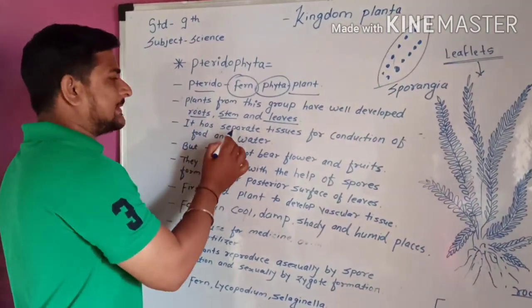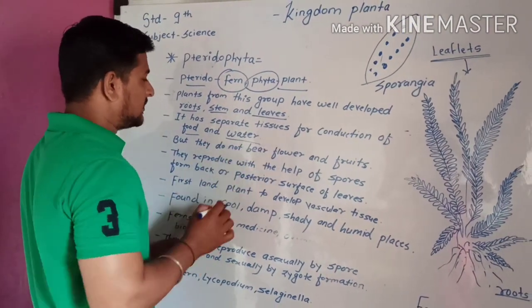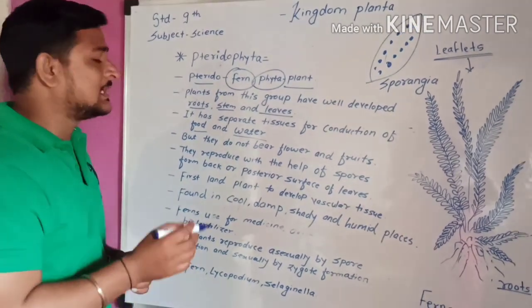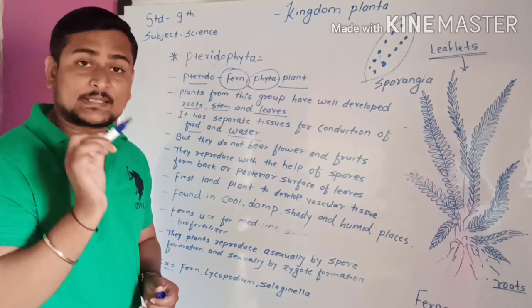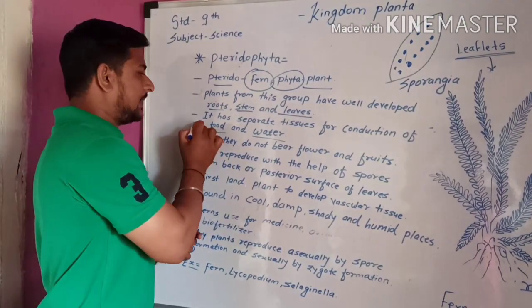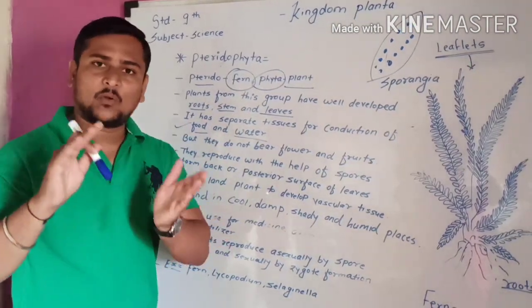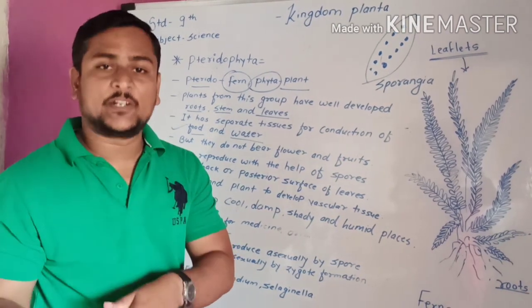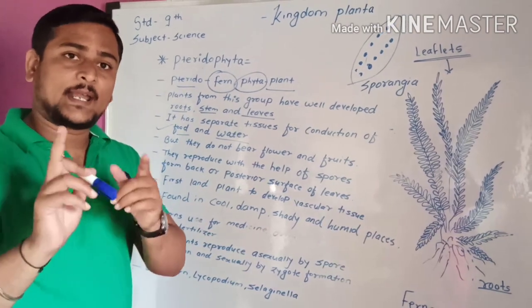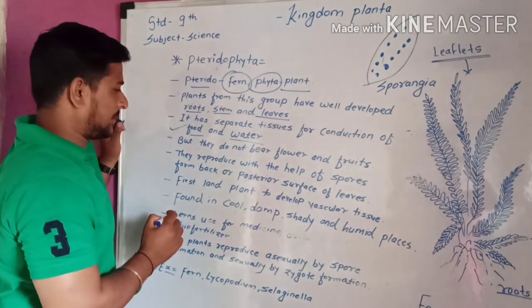Second, it has separate tissue for the conduction of food and water. Which conductive tissues are there? Xylem and phloem. These are the two types of tissue present in these plants. They are absent in Thallophyta and Bryophyta, but they are present in Pteridophyta.